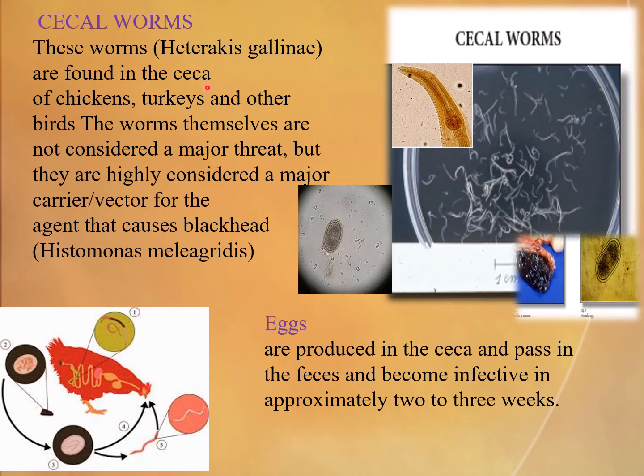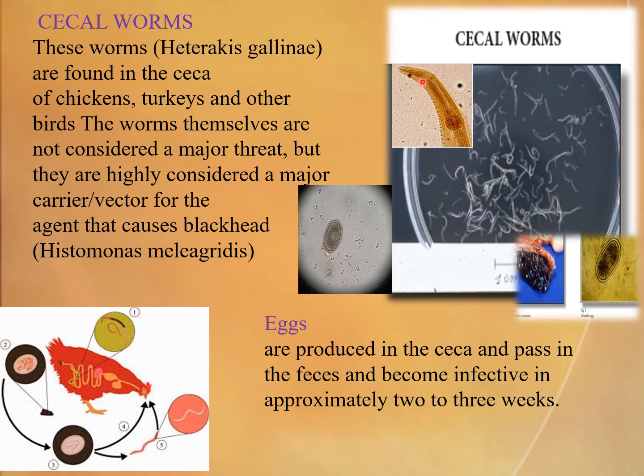Cecal worm. These worms, Heterakis gallinarum, are found in the ceca of chickens, turkeys, and other birds. The worms themselves are not considered a major threat, but they are considered a major carrier vector for the agent that causes blackhead, Histomonas meleagridis. Eggs are produced in the ceca and pass in the feces and become infective in approximately 2 to 3 weeks.